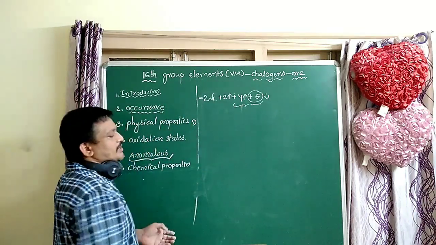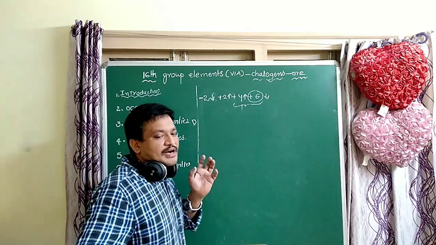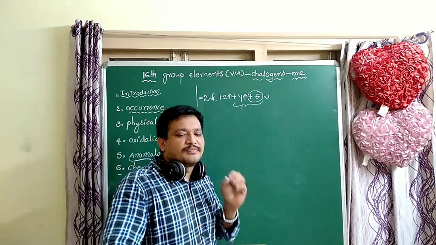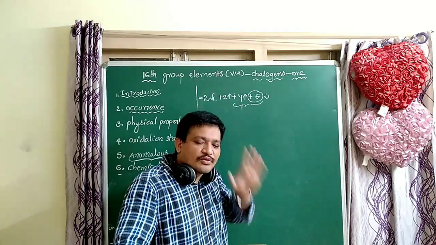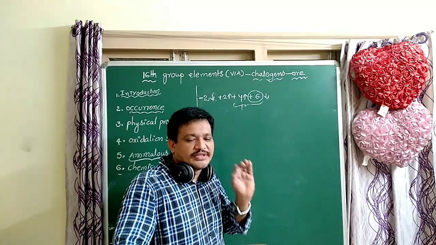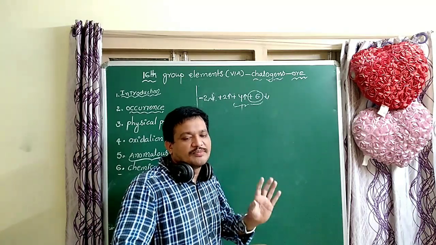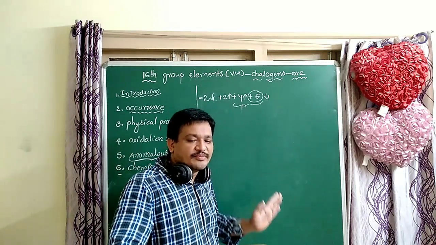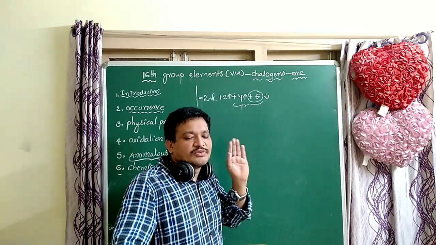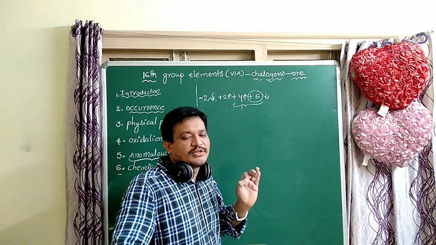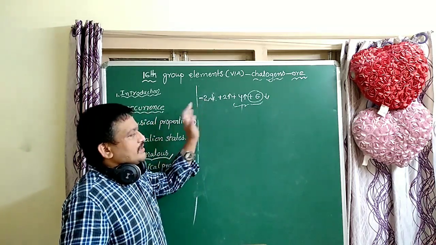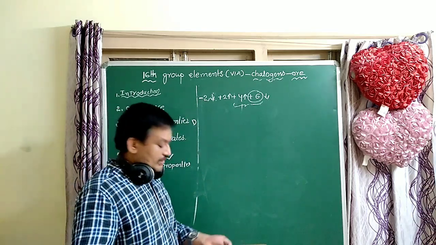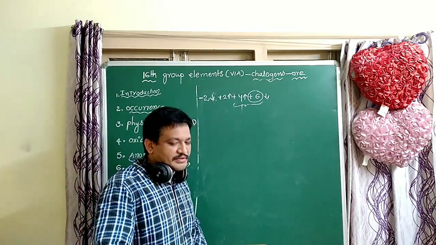Except oxygen, the common oxidation numbers of the remaining elements are +4 and +6. For oxygen, -2 is common, and all elements in the group show -2. The -2 stability decreases from top to bottom. So these are the oxidation numbers, friends.